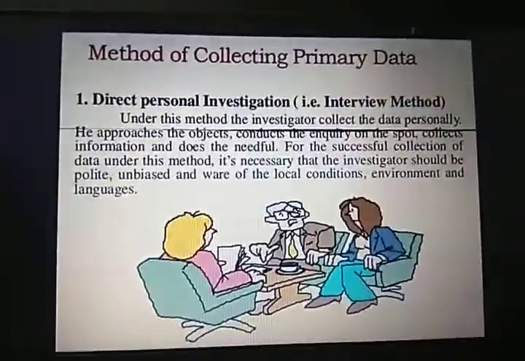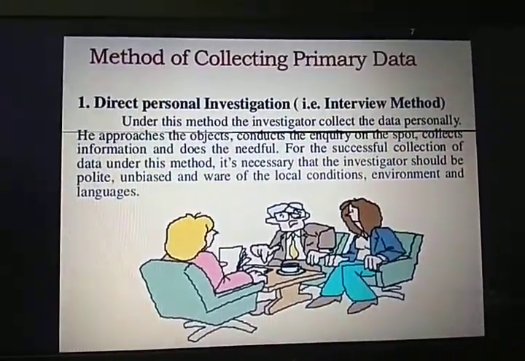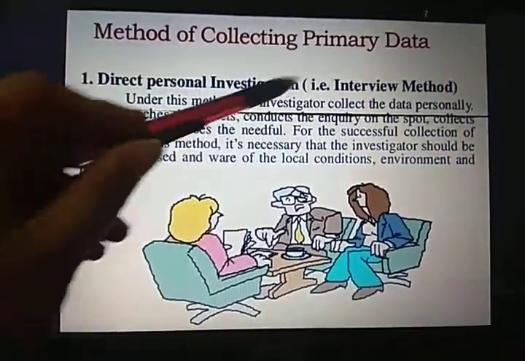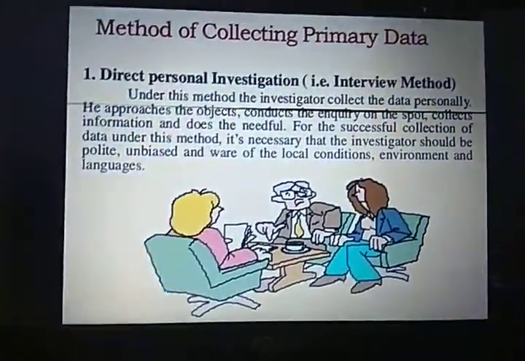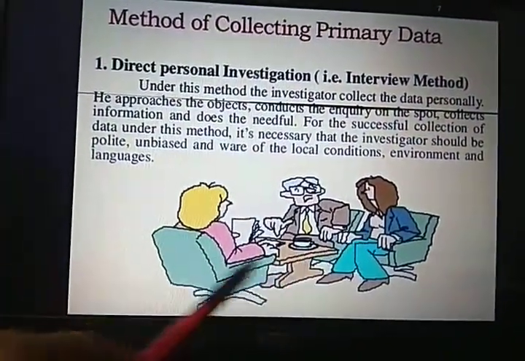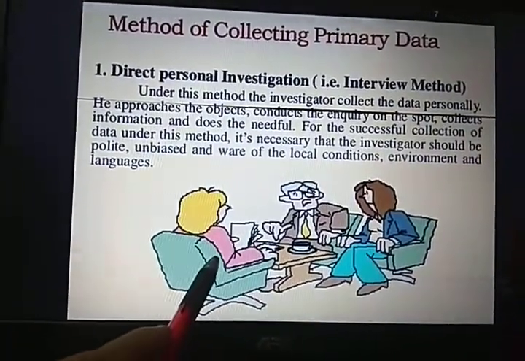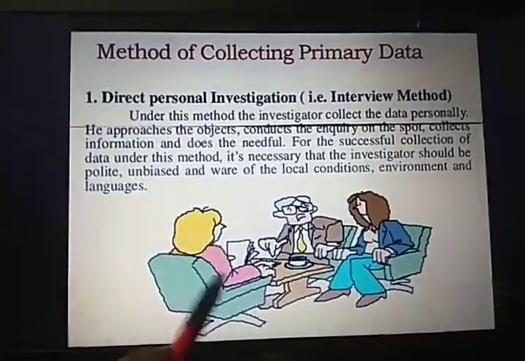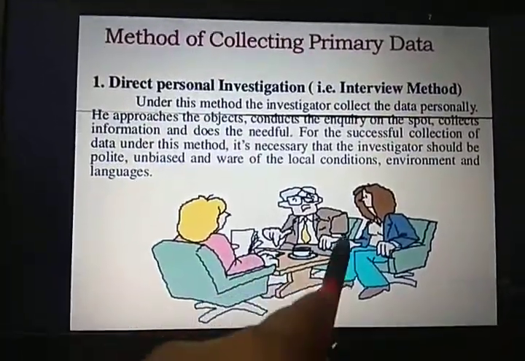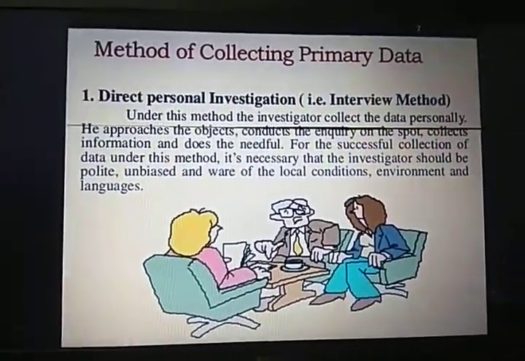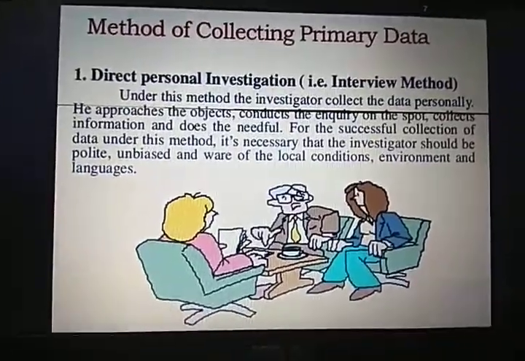The first method of collecting primary data is also known as the personal interview method. As we can see in the picture here, there are 2 candidates sitting, and in front of them 1 candidate is sitting. This person is facing the interview. This is how direct personal investigation is conducted.